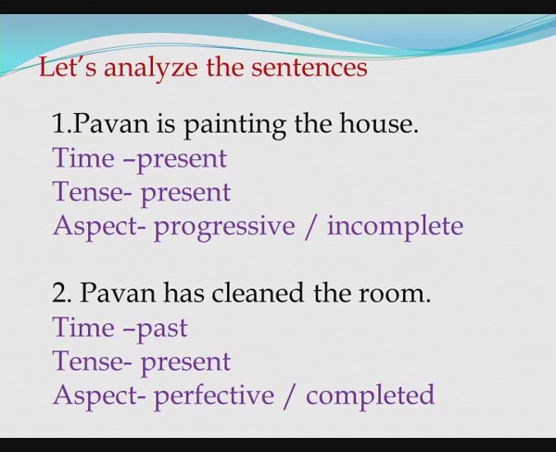In the second sentence, Pawan has cleaned the room, time is past, the action is over, whereas tense is present and the aspect is perfective or completed. So, we have come to know that there is difference between time and tense. Time is a concept, whereas tense explains how the concept of time affects the verb form.